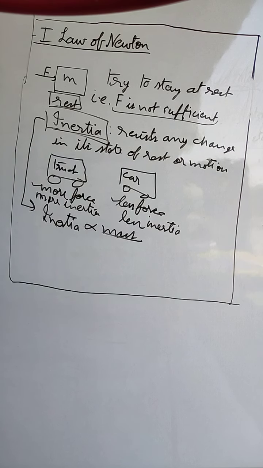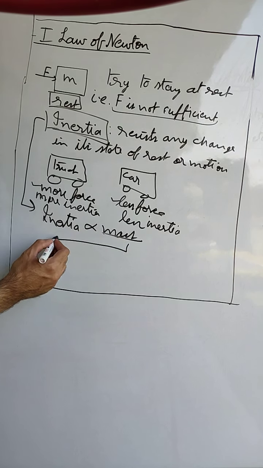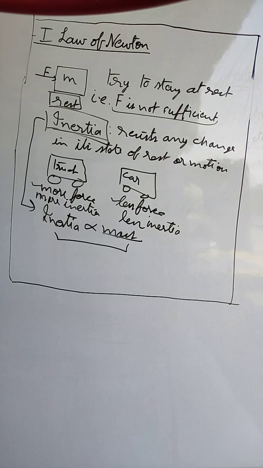This amount of force is defined by inertia, which in turn is defined by the mass. So we can say that the body which has more mass will be more difficult to start moving or more difficult to stop moving. It goes both ways. If the body is at rest, it will try to be at rest. If the body is in motion, it will try to continue the motion.